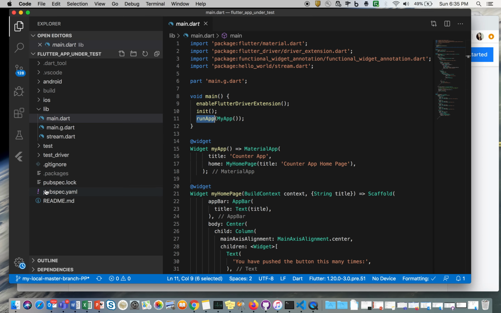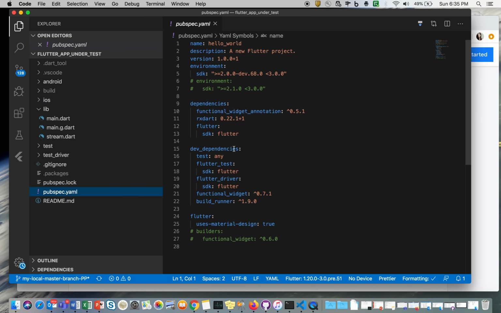Now let me go to pubspec.yaml. pubspec.yaml is something like pom.xml in your Java Maven project. If you see, there is an icon here. If you have added any new package version here, you will get this icon that you can download if you want.